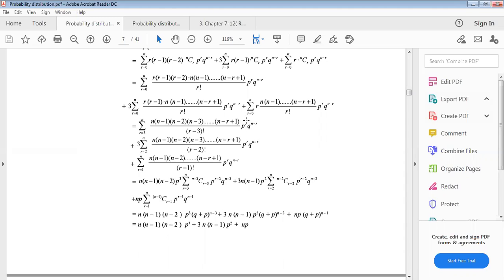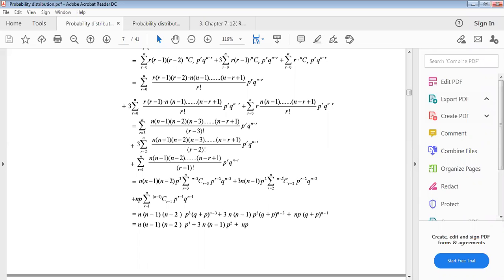Now taking p cube, we have to start from r equals to 3. This is why taking p to the power r minus 3, then we get p cube in first. Okay, taking p cube in first, we can write p to the power r minus 3. In the second term, taking p n into n minus 1 in the first, taking common, because it will start from what? N minus 2, because r minus 2 factorial.